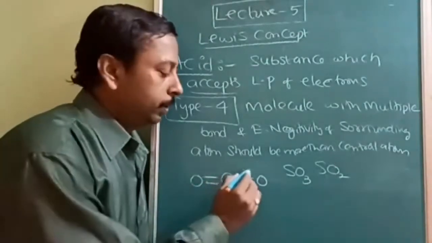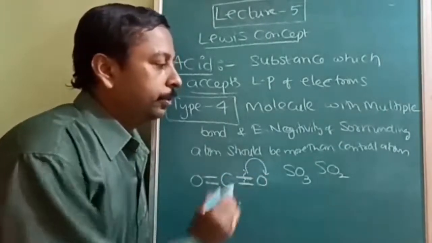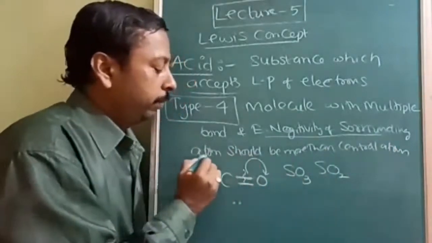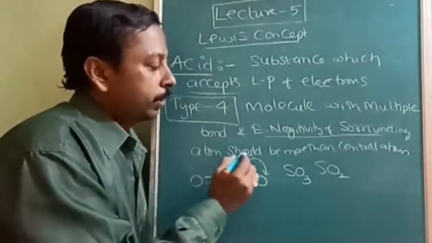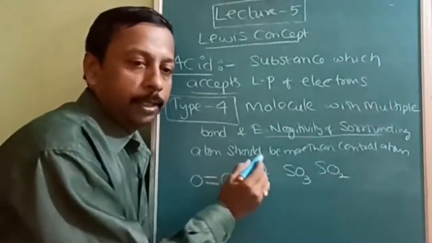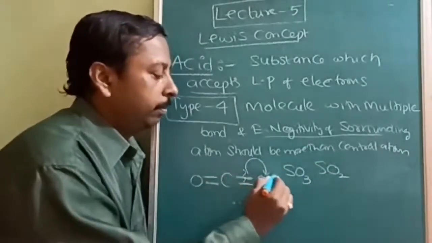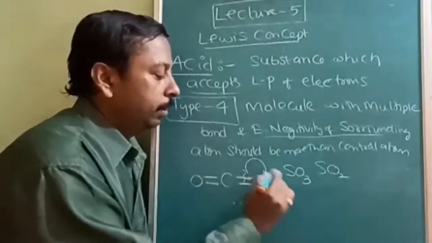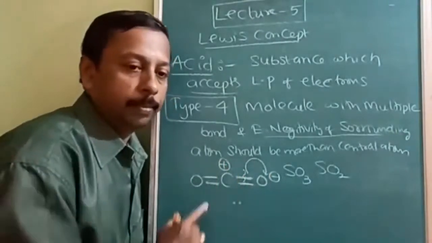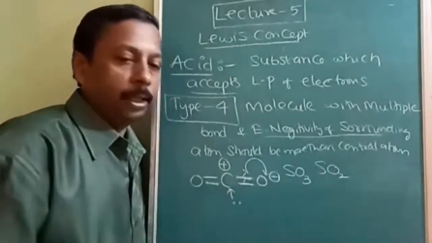So this pi bond will be broken. Once the pi bond is broken, that electron will be taken by oxygen. Why is this the condition? The surrounding atom should be more electronegative. So this electron will be taken because its electronegativity is more. Now, for the time being, this will be negative and this will be positive. Now this will act as an acceptor because it is a cation, so it can accept an electron.